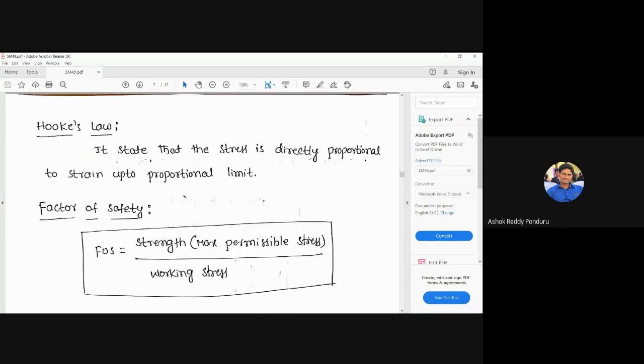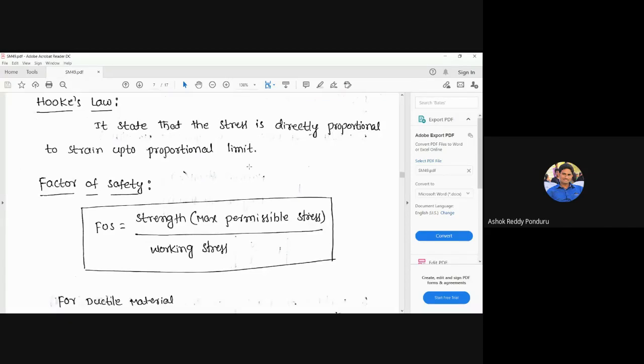Yesterday, I think we discussed Hooke's law. The last topic was Hooke's law. It states that the stress is directly proportional to the strain up to the proportionality limit. I explained up to Hooke's law. Next one, factor of safety. Yes, it is a very important term, factor of safety.